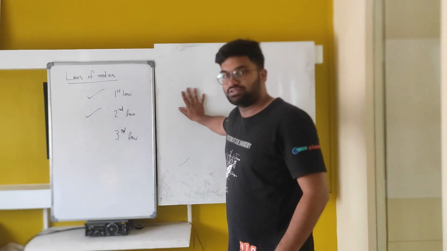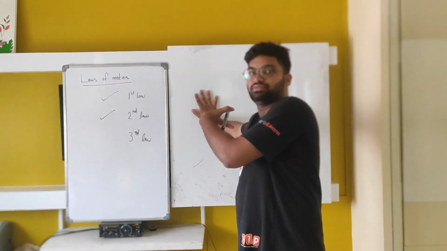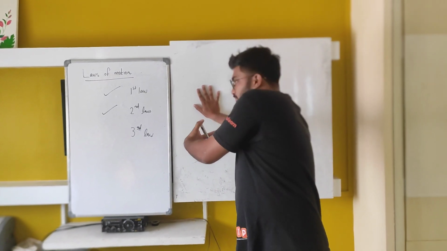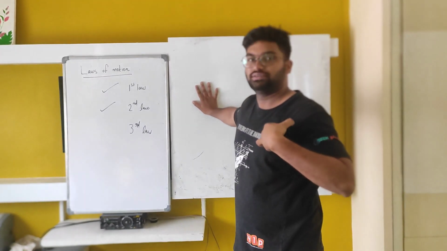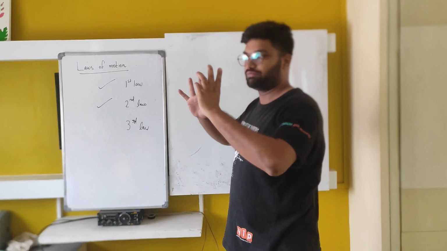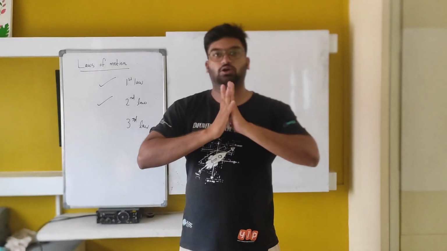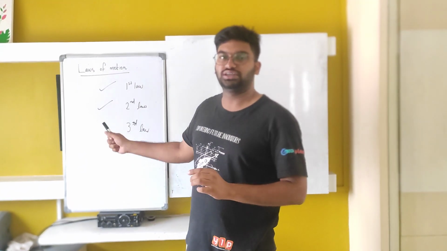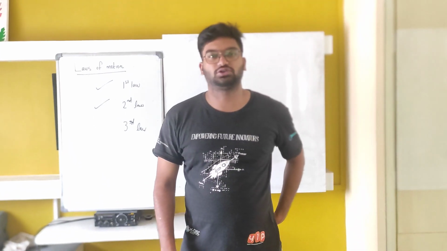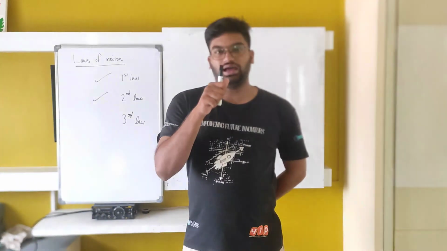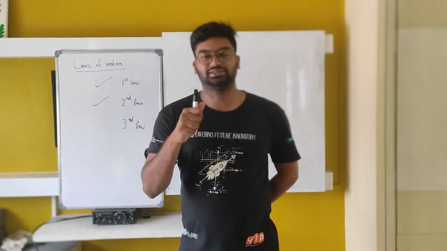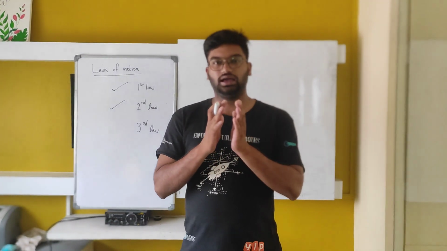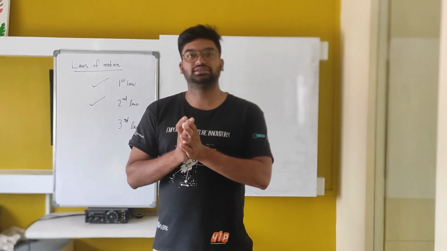So the same force that I act on the board is acted by the board on me. So we are pushing equal but opposite. That's how Newton's third law works, which is called the action-reaction pair. There will be an equal and opposite reaction to every action.